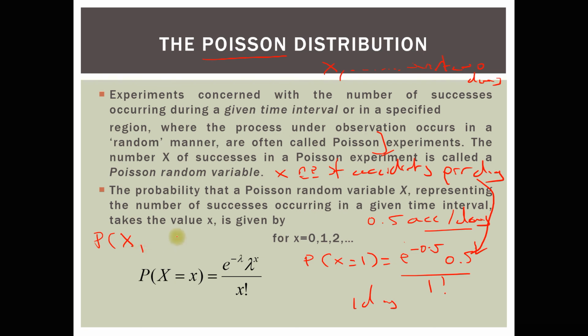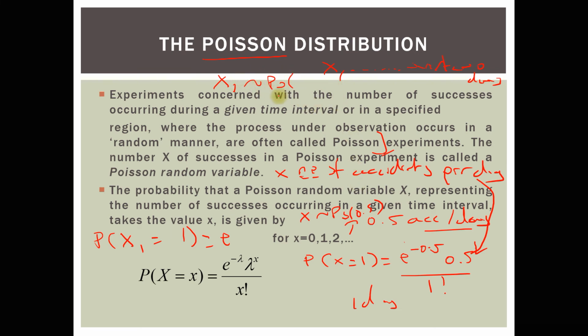So if I've called x1 the number of accidents over 2 days, then I can say x1 equal to, let's suppose, 1. I want one accident over 2 days. Then what I need to do is e power negative lambda. Now, what is x1? x1 follows what distribution? It's still a Poisson distribution, but with what lambda now? For x, we said that the lambda is 0.5. That is the mean occurrence per day is 0.5.